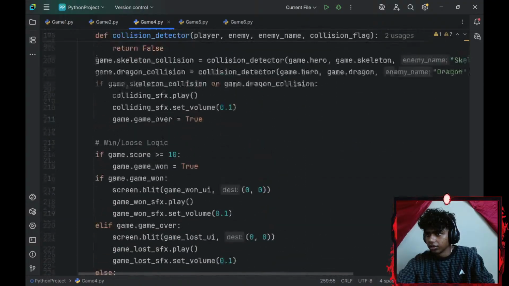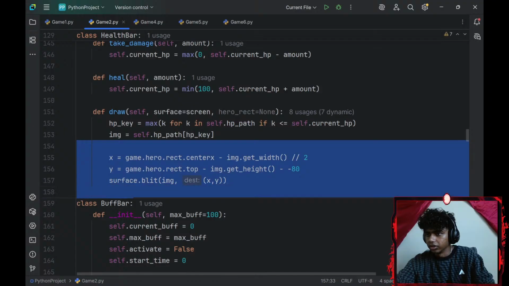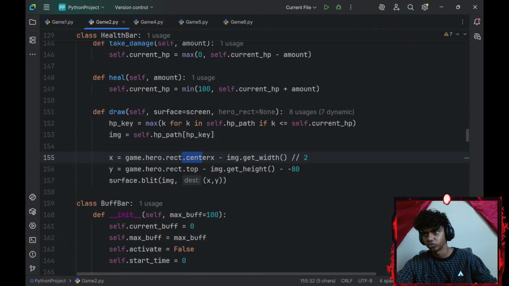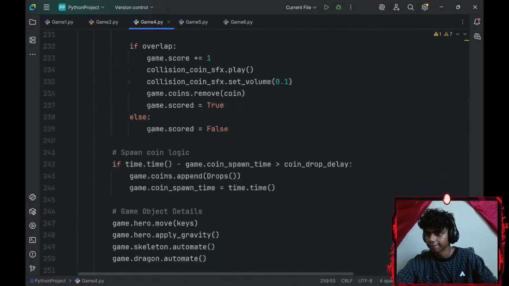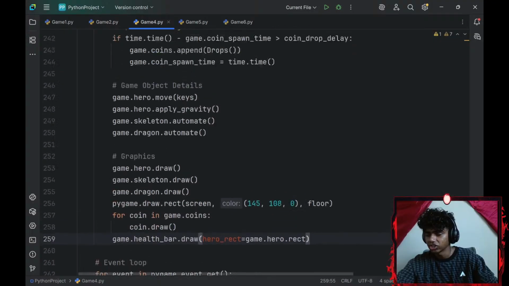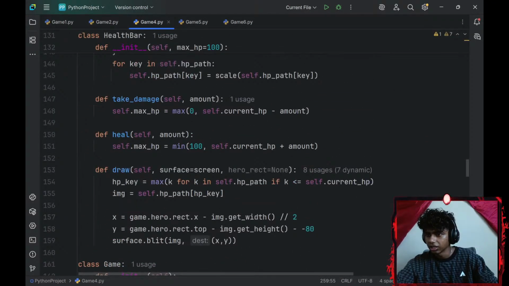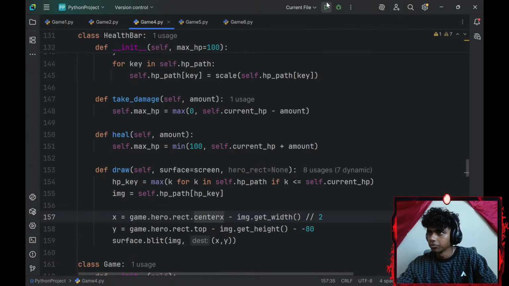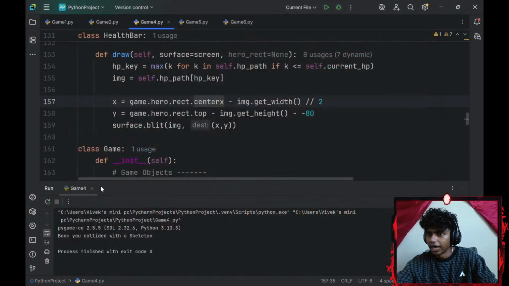Okay. Maybe I take a look at the reference real quick. This part's correct. Oh, that was supposed to be center X. Okay, that's still for just visuals. That aside, I could do that. Let me actually change that. This is going to be center X, all the way up to my hero class. Instead of X-axis, I'll change that to center X. Now from the command, when I collide, I still lose.